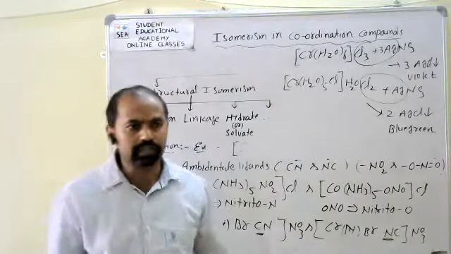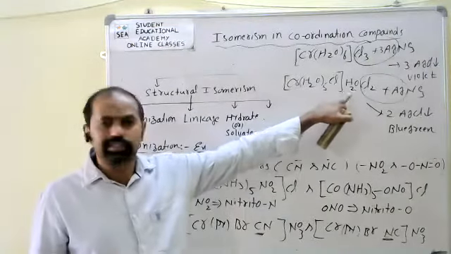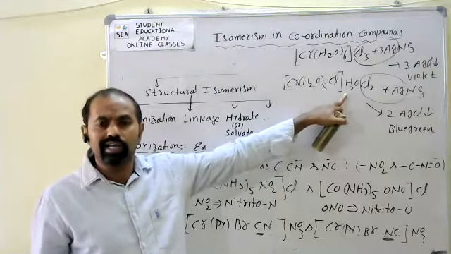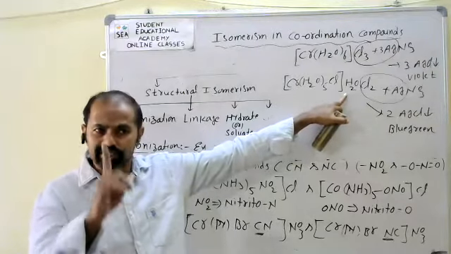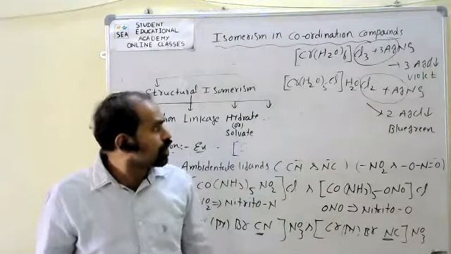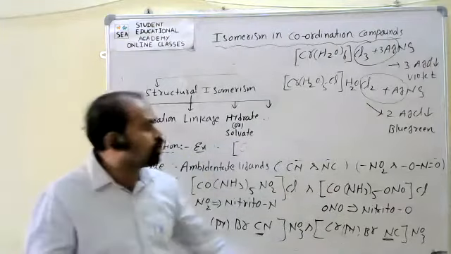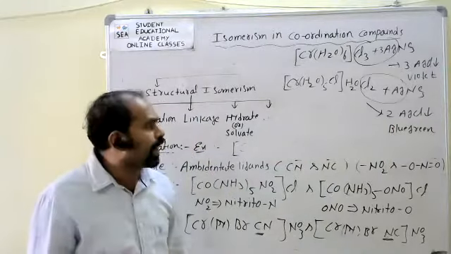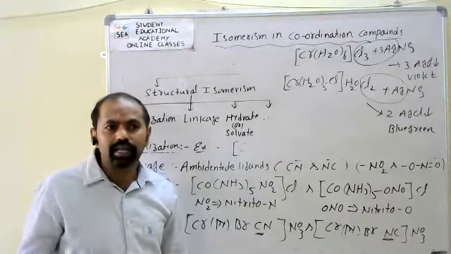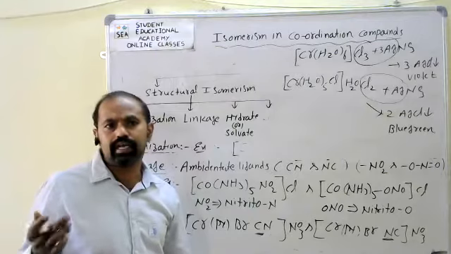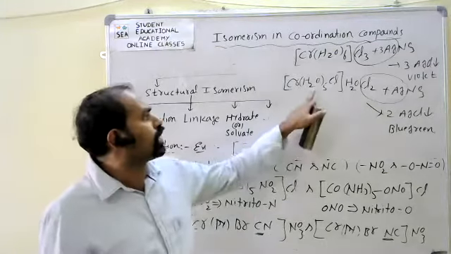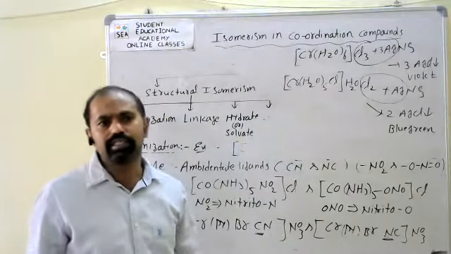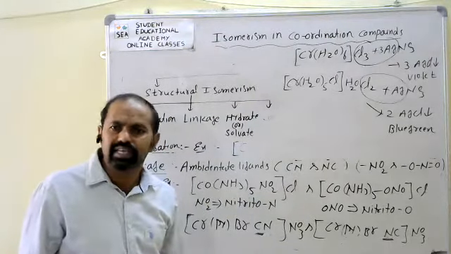Now in this one, if you observe, outside of the coordination sphere the number of water molecules is 1, and the number of moles of AgCl precipitate is 2. The coordination number is 5 plus 1, that is 5 water molecules and 1 chlorine, so 6 only.